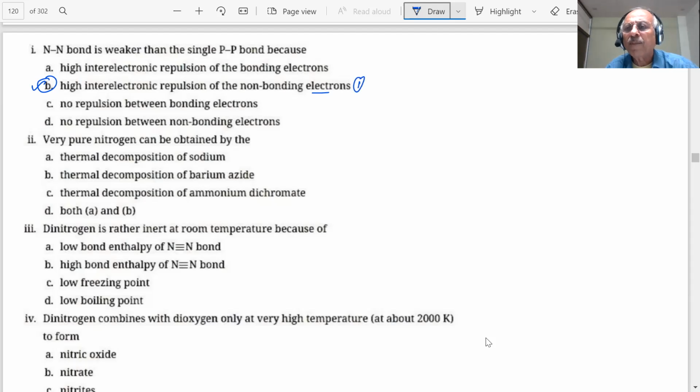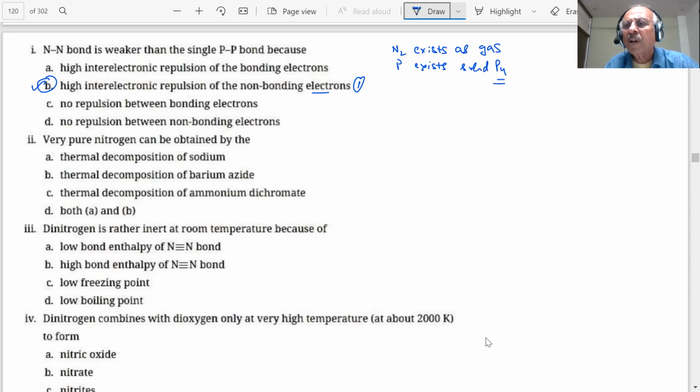But my purpose is to give explanations and tell you something more than that. See, the question has been put in the paper like this: N2 exists as a gas, whereas phosphorus exists as solid P4.